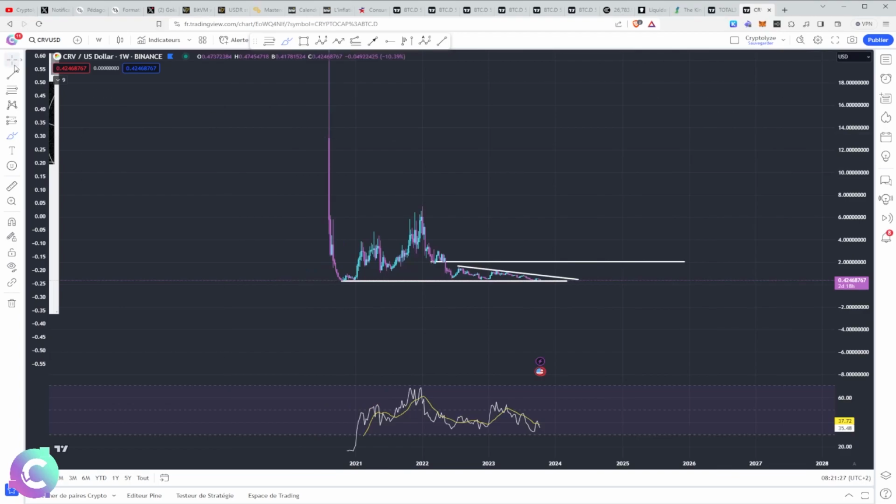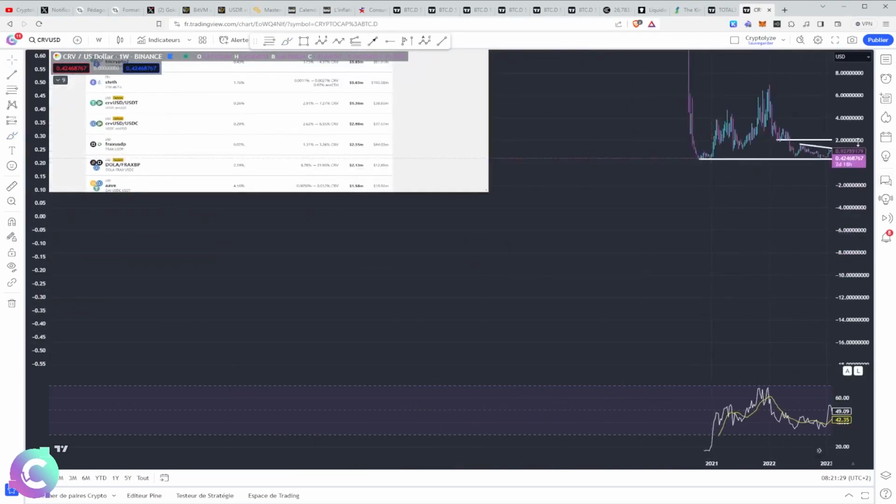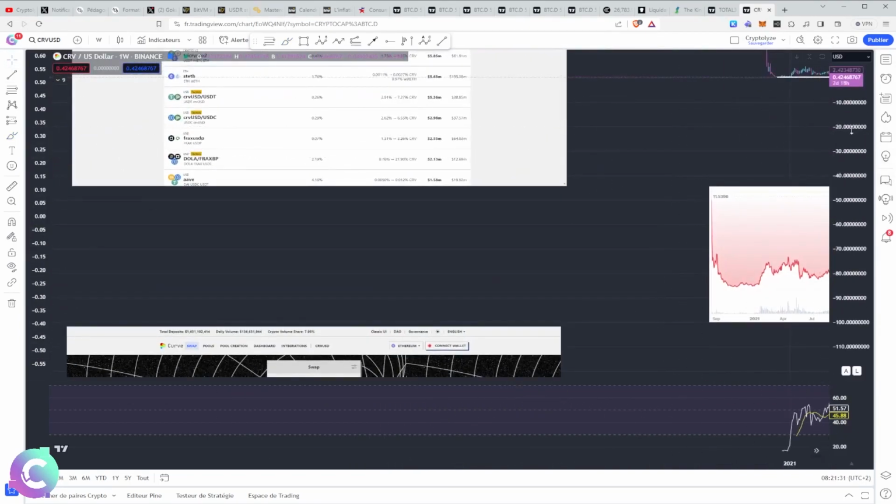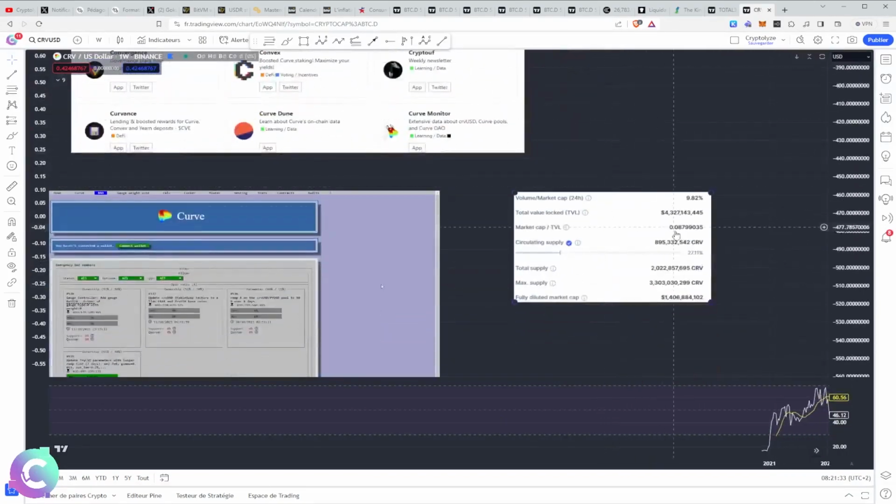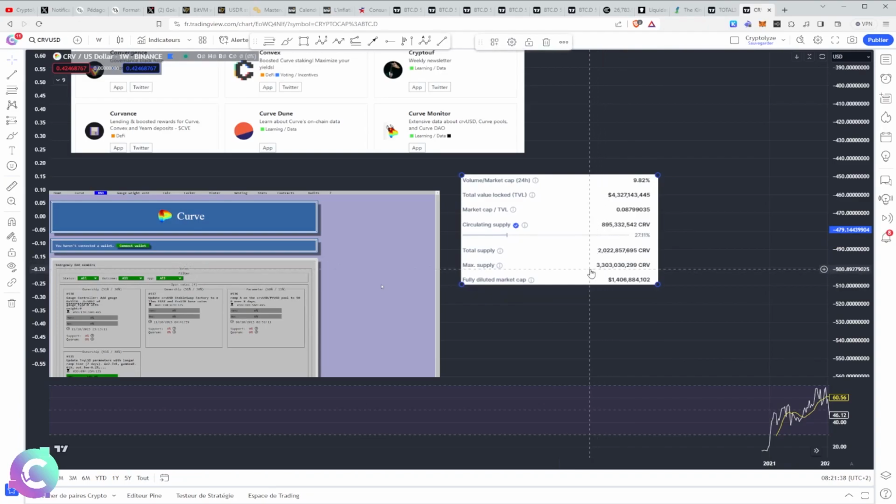Afterwards, we must also remember the tokenomics of CRV, where we have 3 billion CRV on a diluted market cap. Take this into account when you do your pricing. That is to say that if we ever have a CRV which has $10, that implies that we have a Curve which will be in the $30 billion, which is already very significant for DeFi liquidity pools.